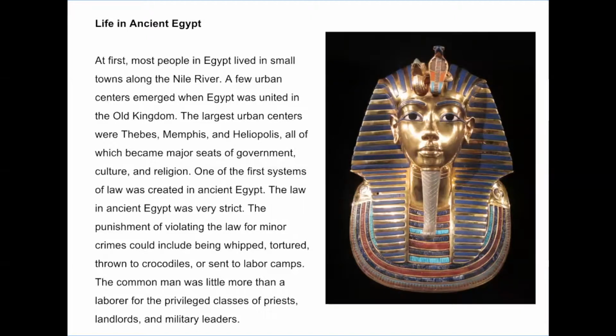One of the first systems of law was created in ancient Egypt. The law in ancient Egypt was very strict. The punishment for violating the law, even for minor crimes, could include being whipped, tortured, thrown to crocodiles, or sent to labor camps. The common man was little more than a laborer for the privileged classes of priests, landlords, and military leaders.